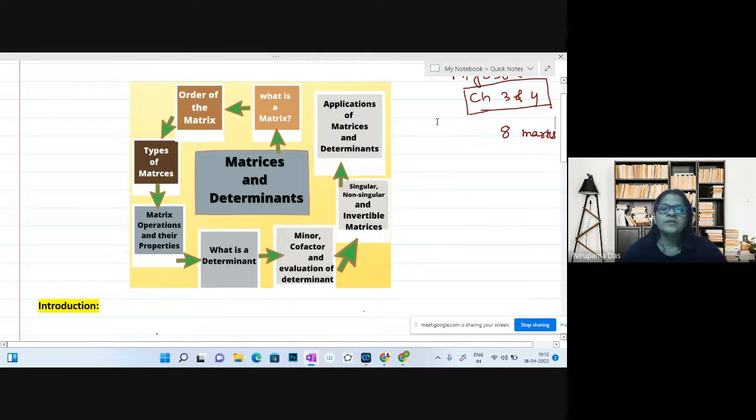The topic is matrices and determinants, covered in chapter 3 and 4 of your NCERT textbook. We will be covering what is a matrix, order of the matrix, types of matrices, matrix operations and their properties, or matrix algebra, what is a determinant, minors, cofactors, and how to evaluate the determinant, singular, non-singular, and invertible matrices, and finally applications of matrices and determinants.